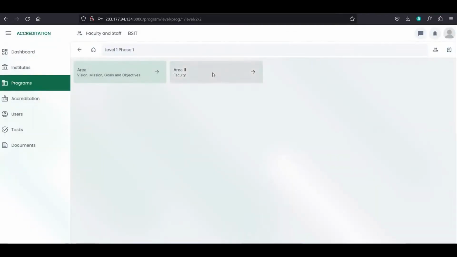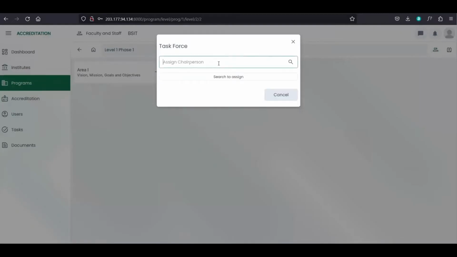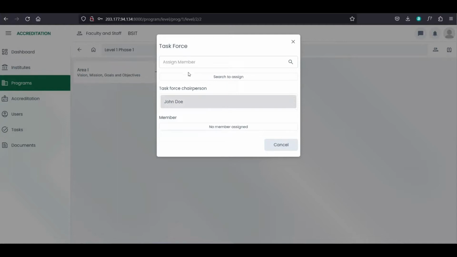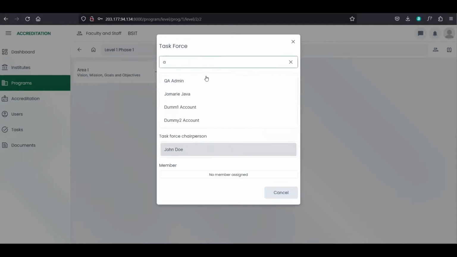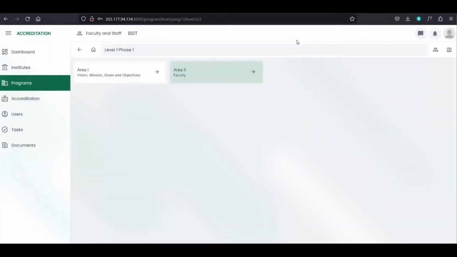And so for example, we select this area 2 to add new task force. So just click assign. Then after you click assign, this will look for task force chairperson. So you can add user to assign as task force chairperson. So for example, John Doe. And then you are now going to add a member for this area task force. So let's click and let's add. So makita na to siya diri ang mga added nga member and ang task force.